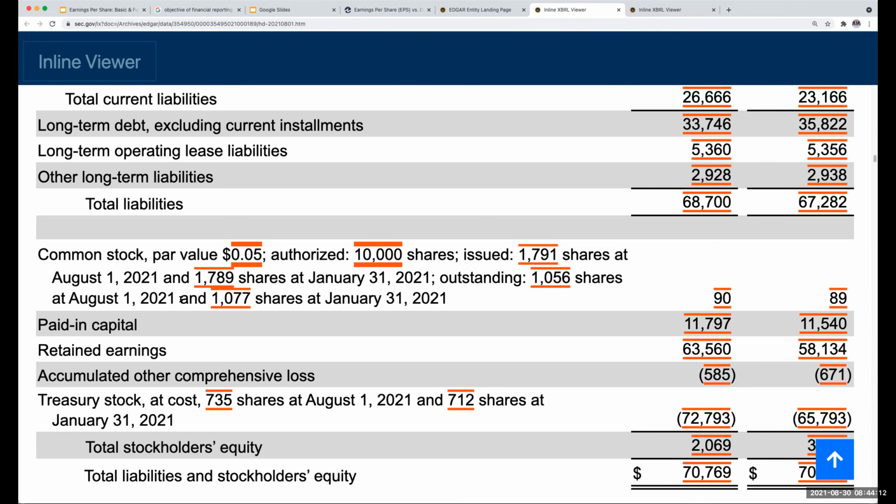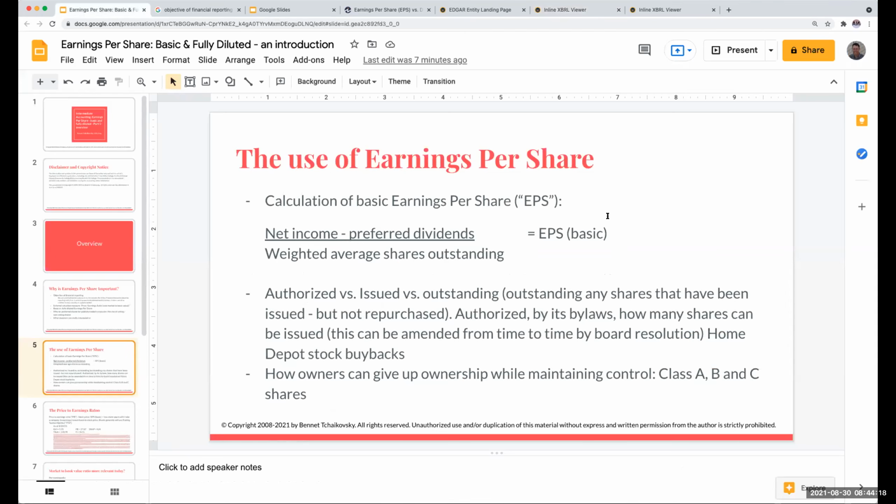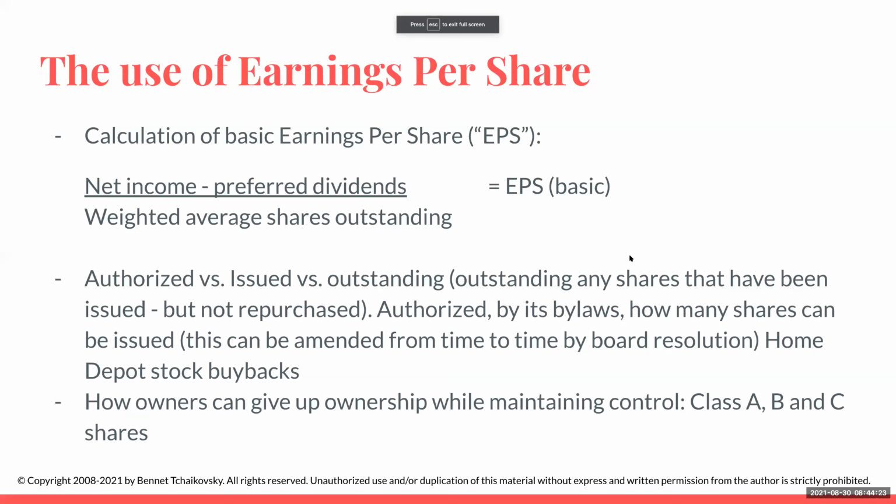Well, authorized is that when I initially incorporate, I have to tell the state that I'm incorporating in how many shares I'm allowed to issue up to. It's not the actual amount I'm releasing, it's just the total amount of shares that I can issue. So authorized doesn't mean that anything's been issued, they're just authorized.